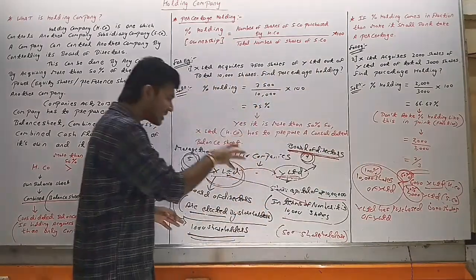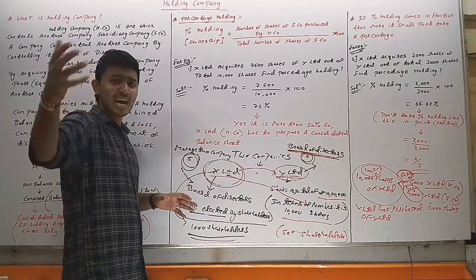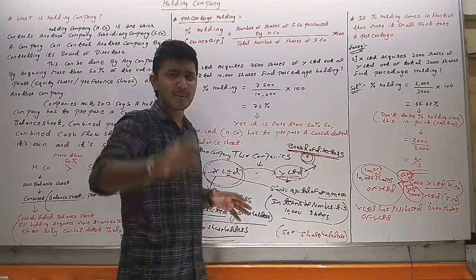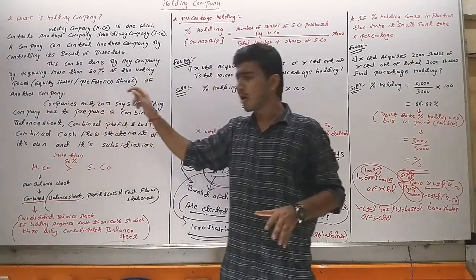And once this relation arises, that one company is the holding company and another company is the subsidiary company, what does the Companies Act 2013 say?